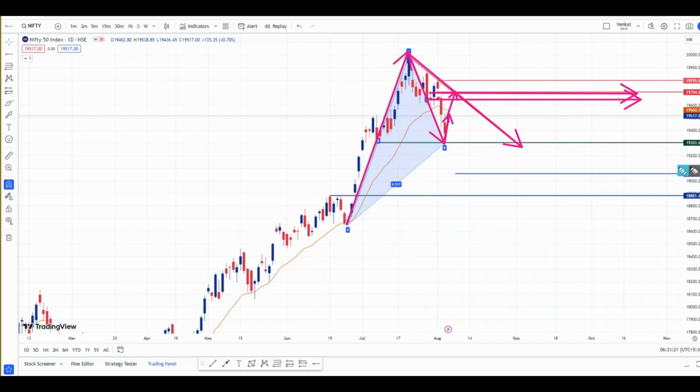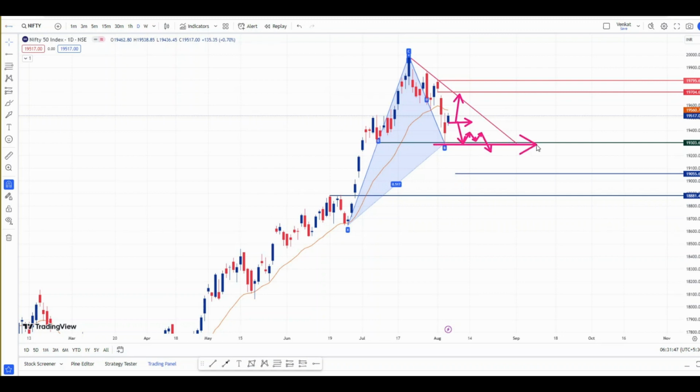So even if Nifty tests this area like this, and from here in the lower time frame, if you see a price action something like this, then we will short Nifty from this level directly. What if the index opens flat somewhere near here? Even if the index opens flat and moves upside, we will short Nifty. Even if the index opens flat and spends some time here and breaks this level, from here also we will short Nifty.